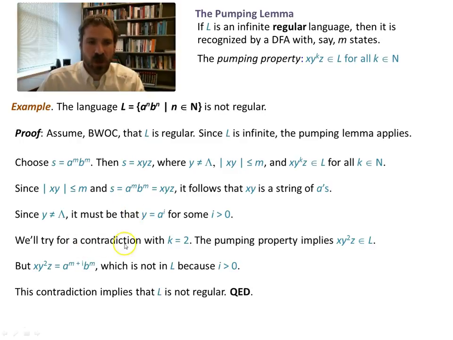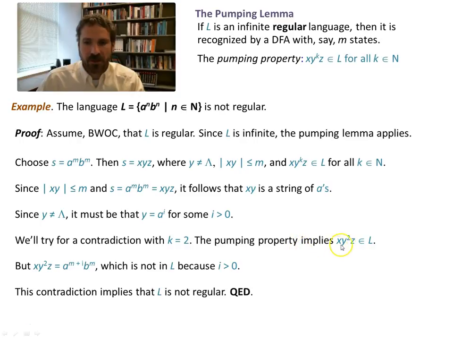And then what we do is we try for a contradiction. We just say K equals some number. And this can be whatever, right? You might find a contradiction at 2 or at 3 or at 4. And then we just say that, okay, so now we have to have XY squared Z. But this means that you have A to the M plus I, B to the M, which is not in L. This isn't a string in L.